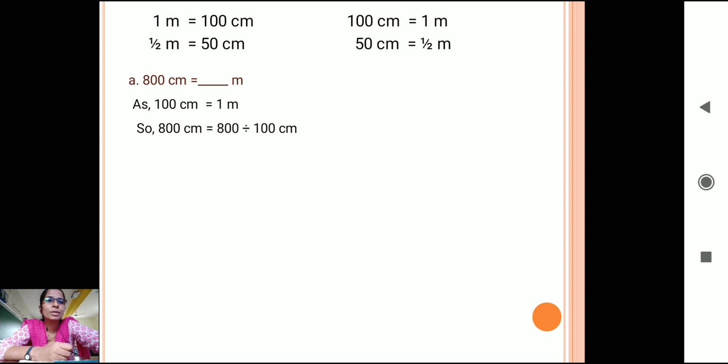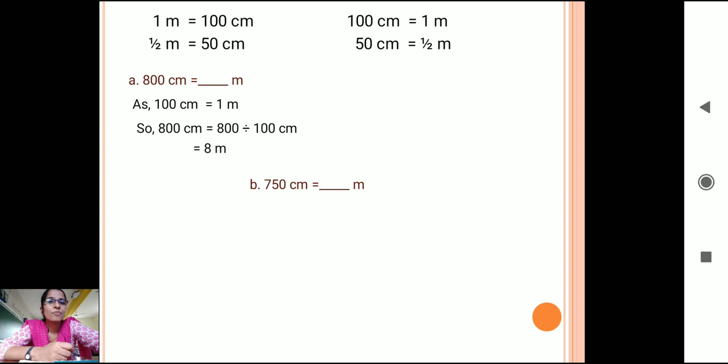How much will it be? It is 8 meter. Very simple. Like 80 divided by 10 will be 8, in the same way, 800 divided by 100 will be 8 meter. Like how you write the tens table, you know the hundreds table also, na? So in 100, how much is 800? 100 eights are 800.